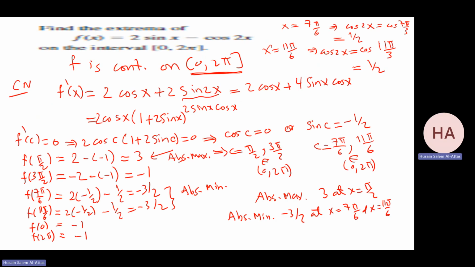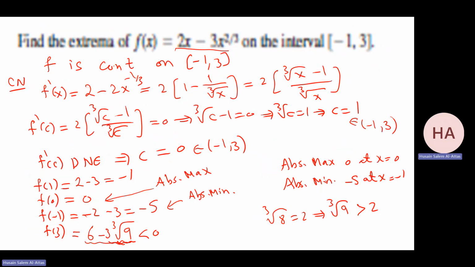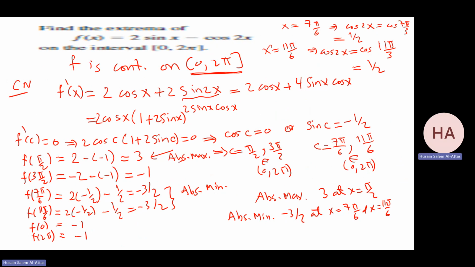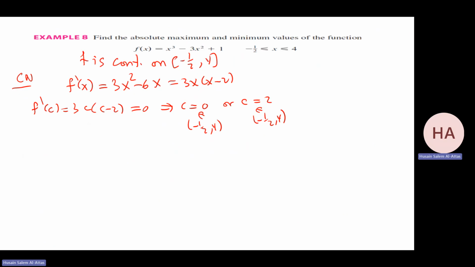By the way, we did not discuss in all of these examples whether f prime does not exist. In this example, f prime exists because f is defined and differentiable everywhere, so in the closed interval it is also differentiable. Okay. So now these are the points I want to check: f at 0, f at 2, and also the endpoints.